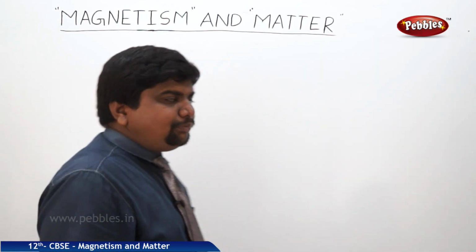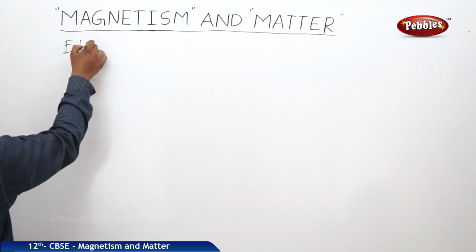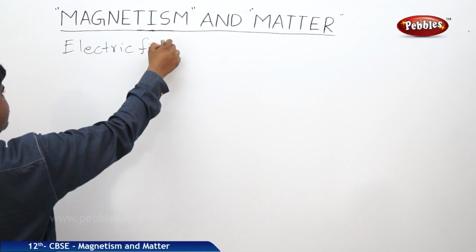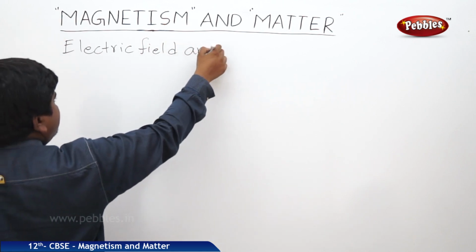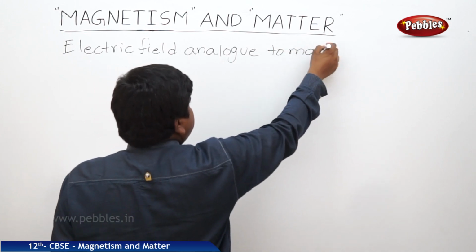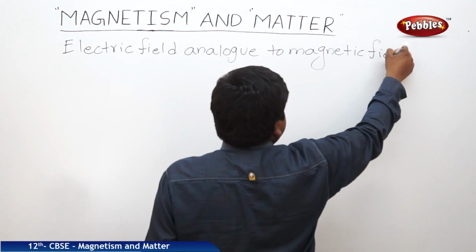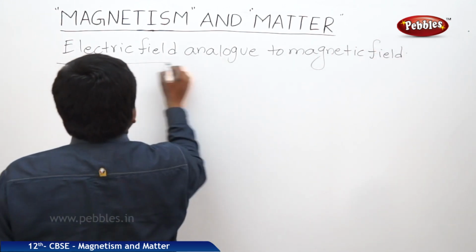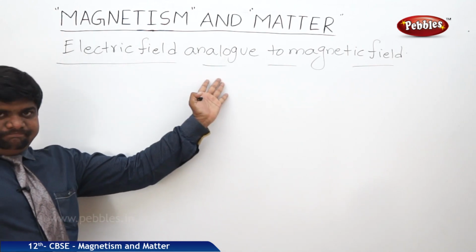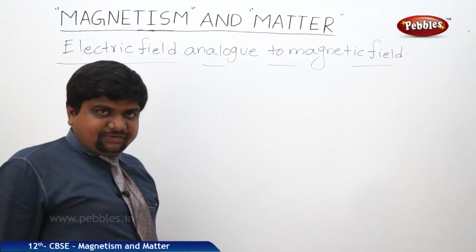Now we will see the dipole analogy, or the comparison of electric field to magnetic field. What we can understand in this concept is there are some similarities between the electric field and magnetic field.